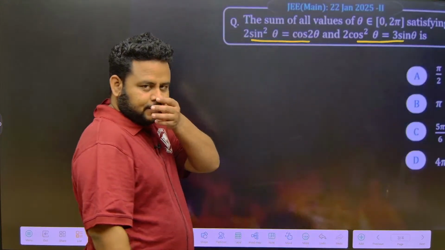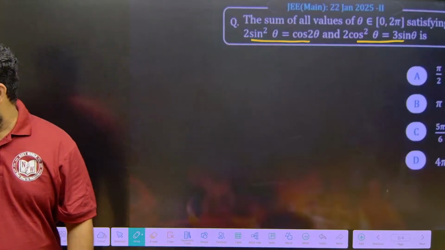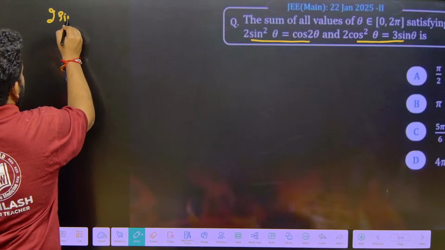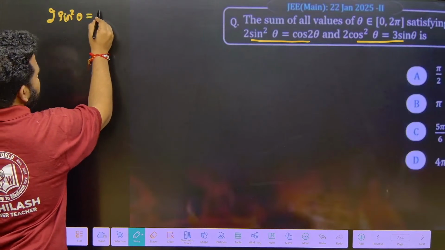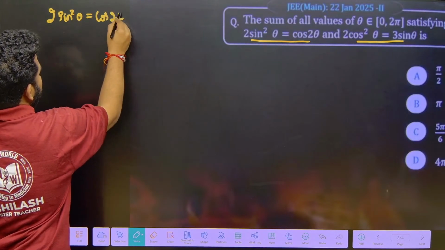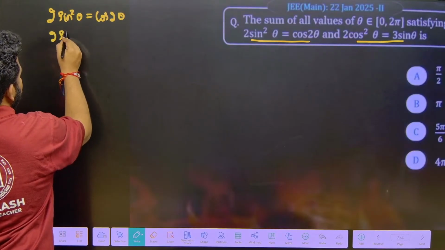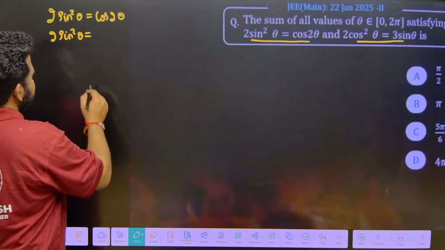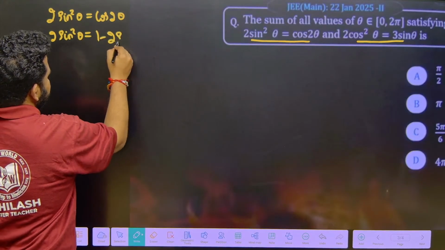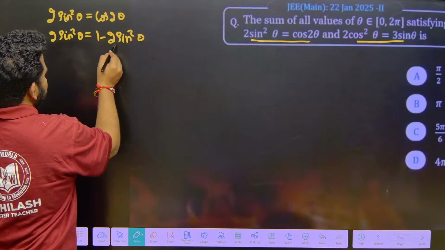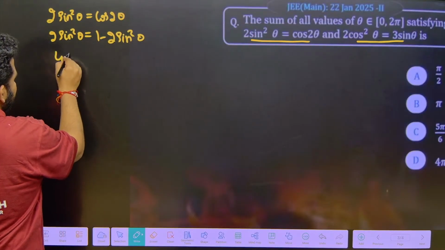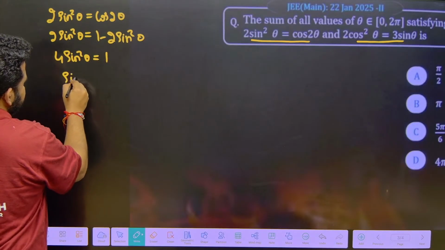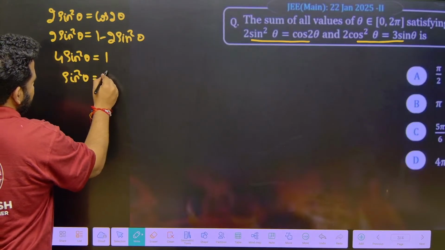This is what they were given, right? Now what we can do here: 2 sin square theta is equal to cos 2 theta. Cos 2 theta I can write in terms of sin square theta as 1 minus 2 sin square theta, same like the previous question. If I send it this side, this will become 4 sin square theta is equal to 1. So sin square theta is equal to 1 by 4.